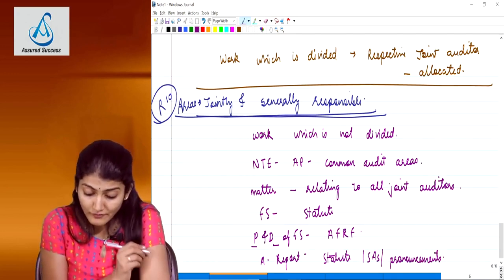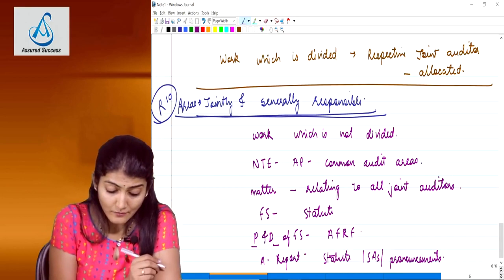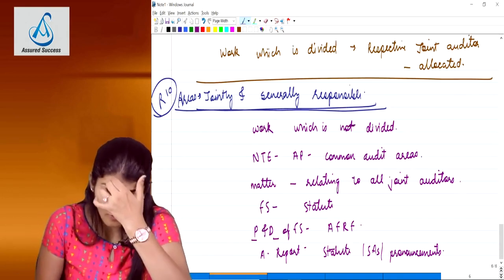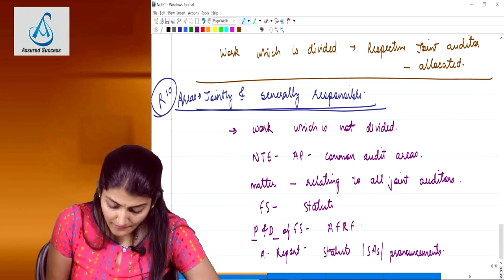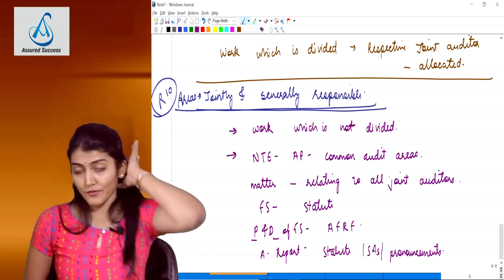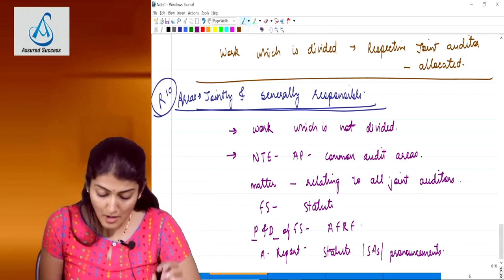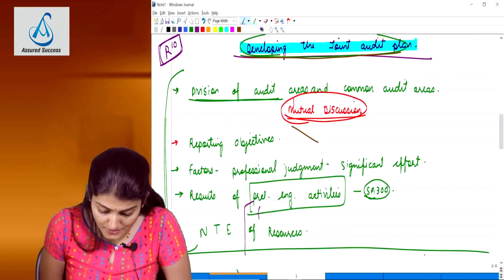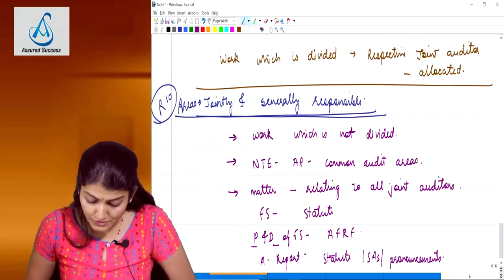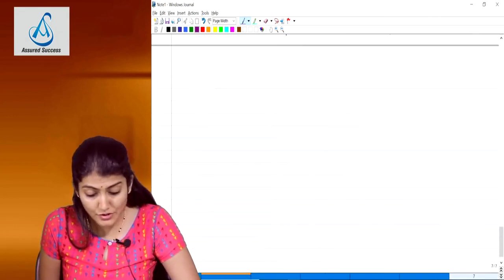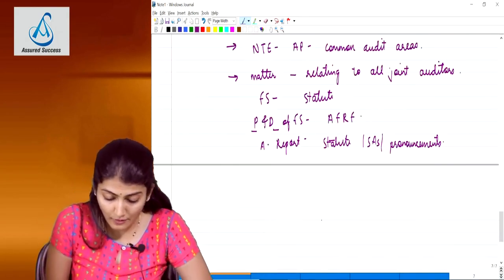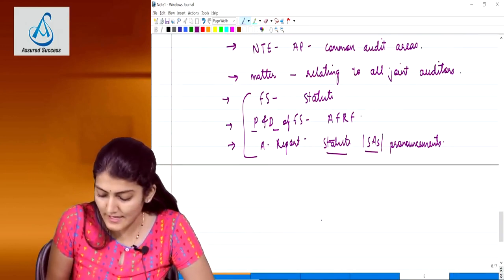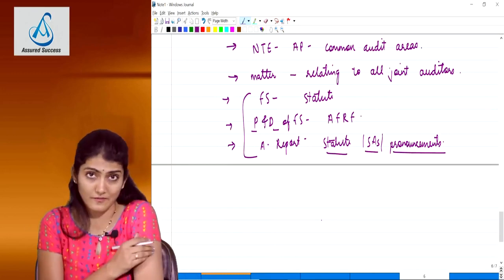These are the first 6 areas where the joint auditors are jointly and severally responsible for work which is not divided. Then the nature, timing and extent of procedures for common audit areas, matter relating to all brought to the attention by one, financial statements comply with the statute, presentation and disclosure of the financial statements is in accordance with the AFRF, and the audit report is in accordance with the statutes, SAs and the pronouncements.